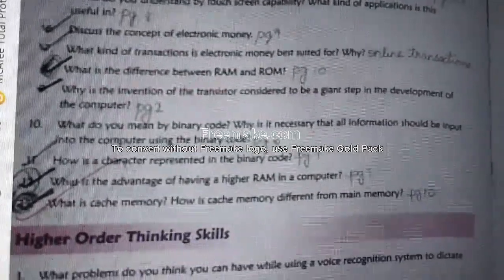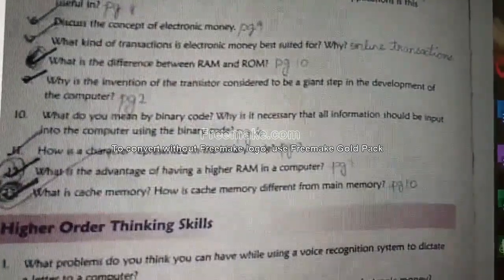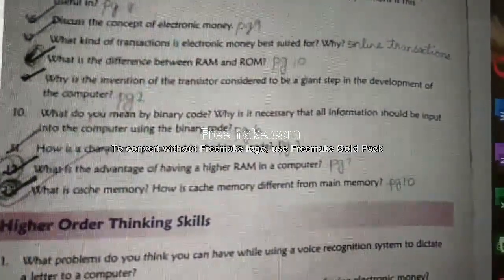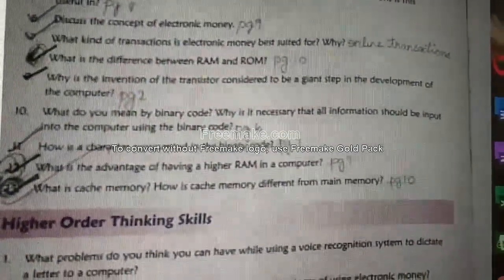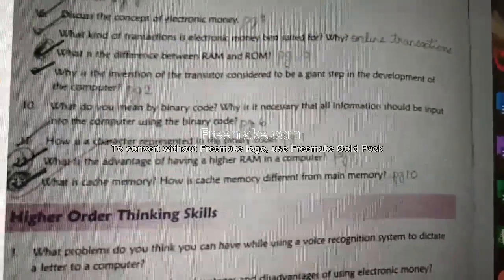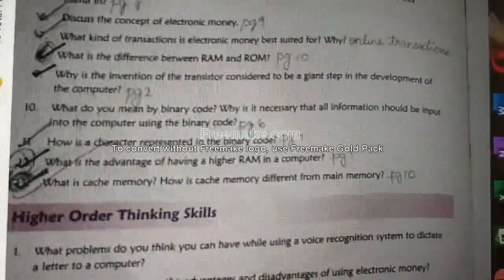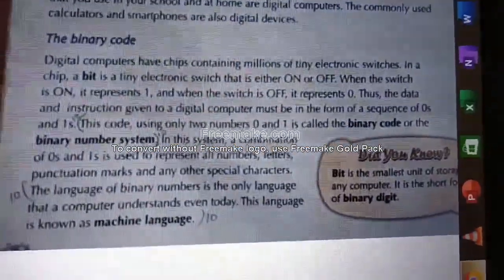Question number 10. What do you mean by binary code? Why is it necessary that all information should be input into the computer using binary code? Page number 6. Now we are going to see about binary code.